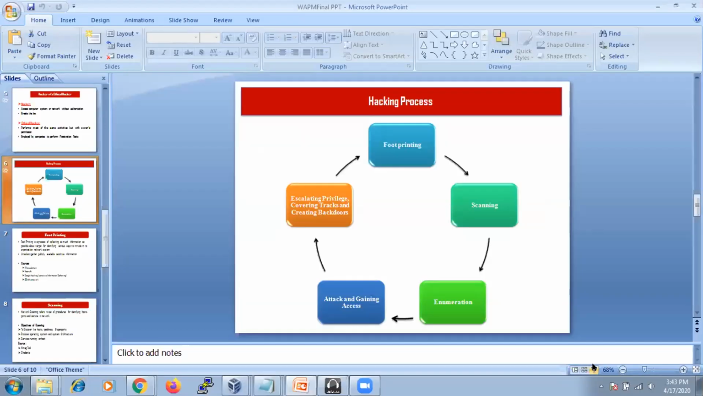Okay, this is the process we are going to follow. So the basic part, the basic introduction, is done. Then we'll go with the live practical sessions, whatever we do. The first stage is footprinting.